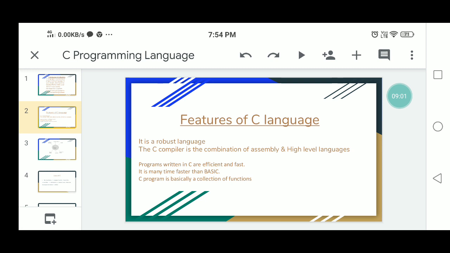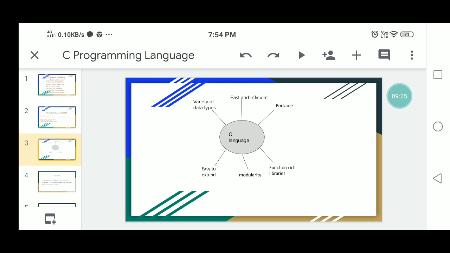C is highly portable. This means the programs once written can be run on other machines with little or no modification. So by the way, this is a highly portable language. Another important feature of C is its ability to extend itself. Next, a C program is basically a collection of functions.